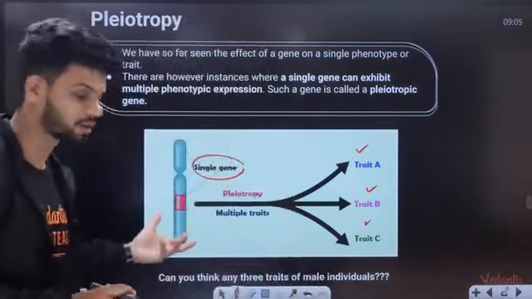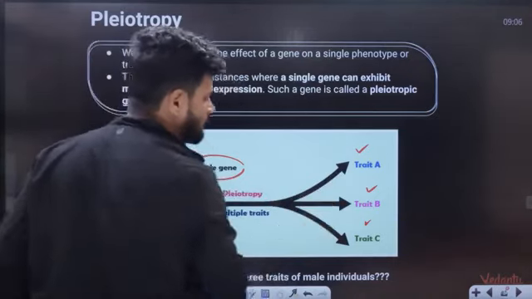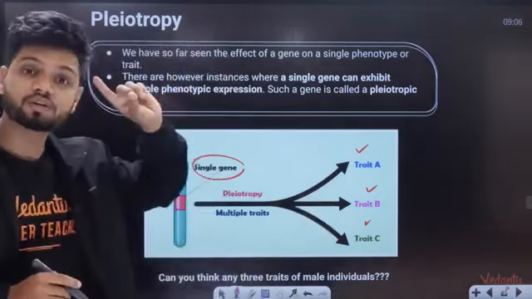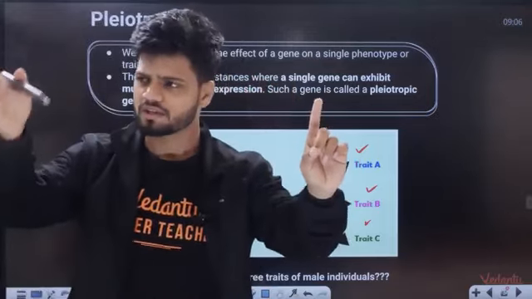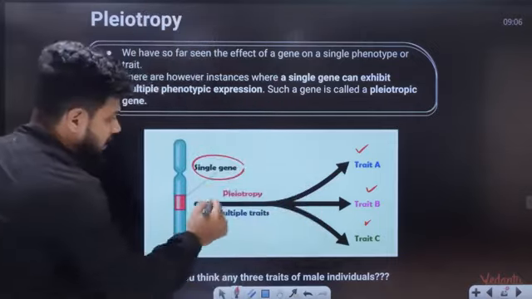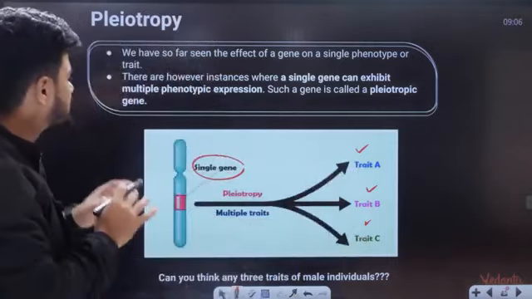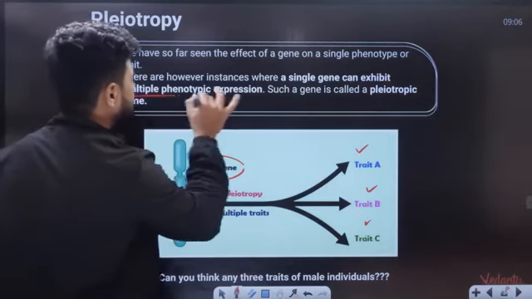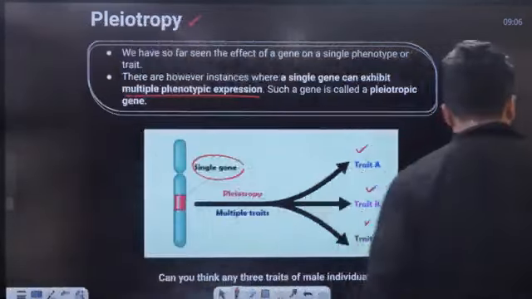This is a mummy gene, a housekeeping gene. So a single gene will have multiple phenotypic expressions. In polygenic inheritance, many genes, one effect: gene A, gene B, gene C, skin color. In pleiotropy, a single gene, multiple effects. Such an expression is called multi-phenotypic expression. That is called pleiotropy.